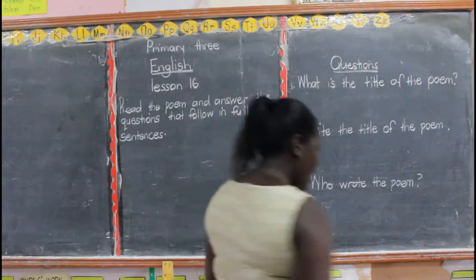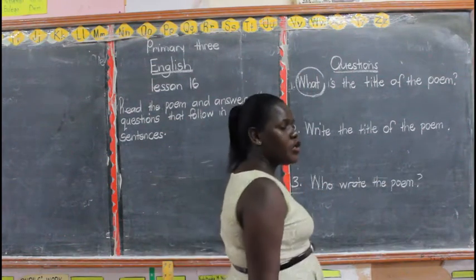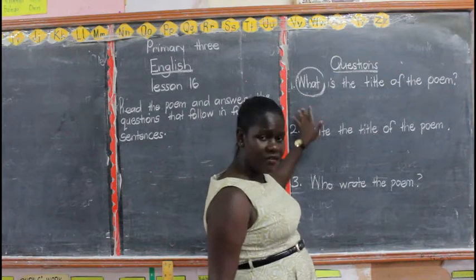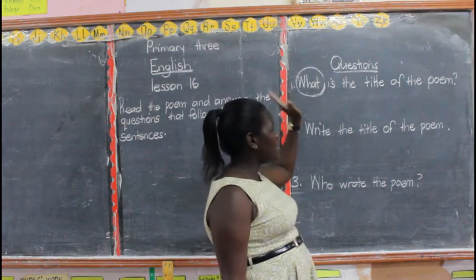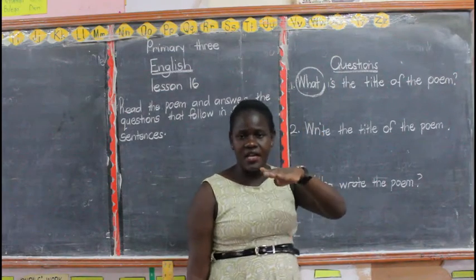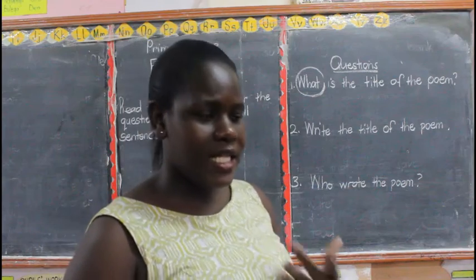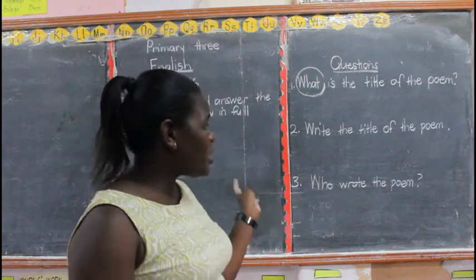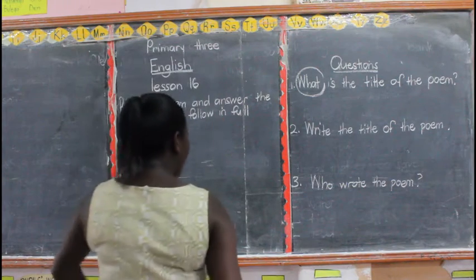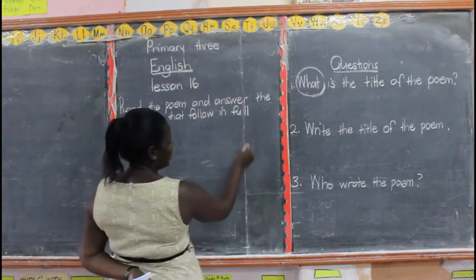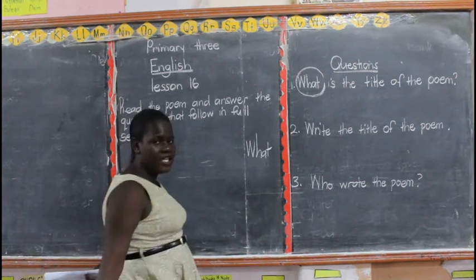Yes. So here, when they tell you what, children of primary 3, you should know that you have to write in a full sentence. And I told you that all those questions which need you to write in full sentences always end with a question mark. Is that one clear? Then that is good. Those ones which need just direct answers end with full stops. And I gave you some of the words which guide us to write in full sentences. I shall not get tired of reminding you.